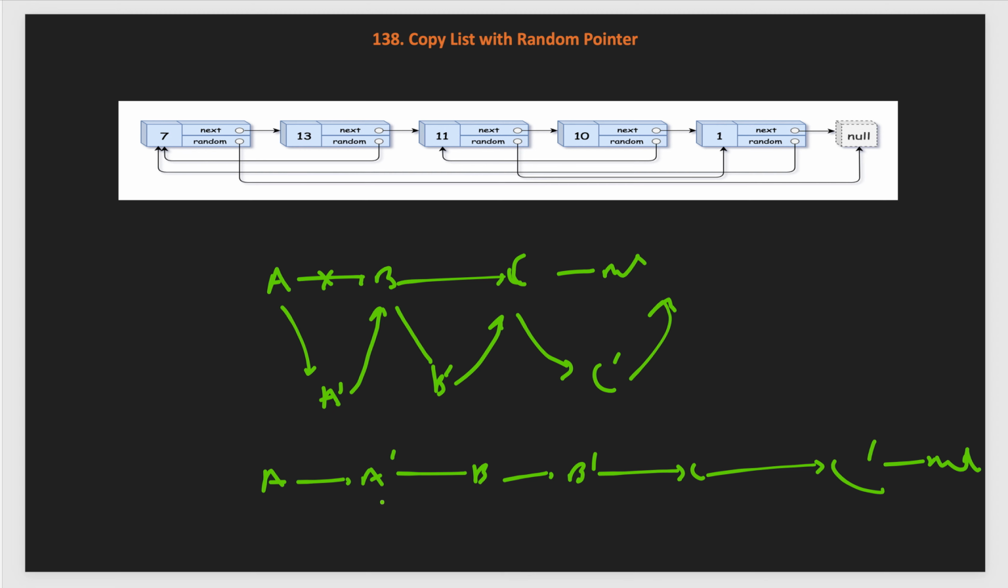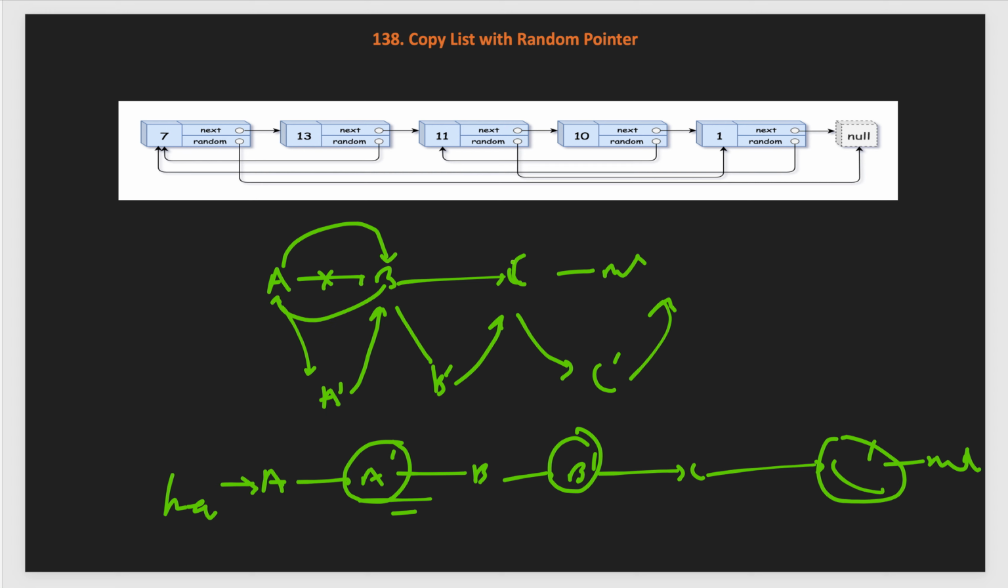In one pass we create the copied nodes and also insert them after the actual node of our original list. So this is our original list, and then we added a copy of every node after itself, in between. Like this and this. Now let's say in the initial list, A's random pointer is pointing to B, B's random pointer is pointing back to A, and C's random pointer is pointing back to B. This random pointer is still pointing as it is because we are not disturbing any random pointer of our original list. So C will point to B.